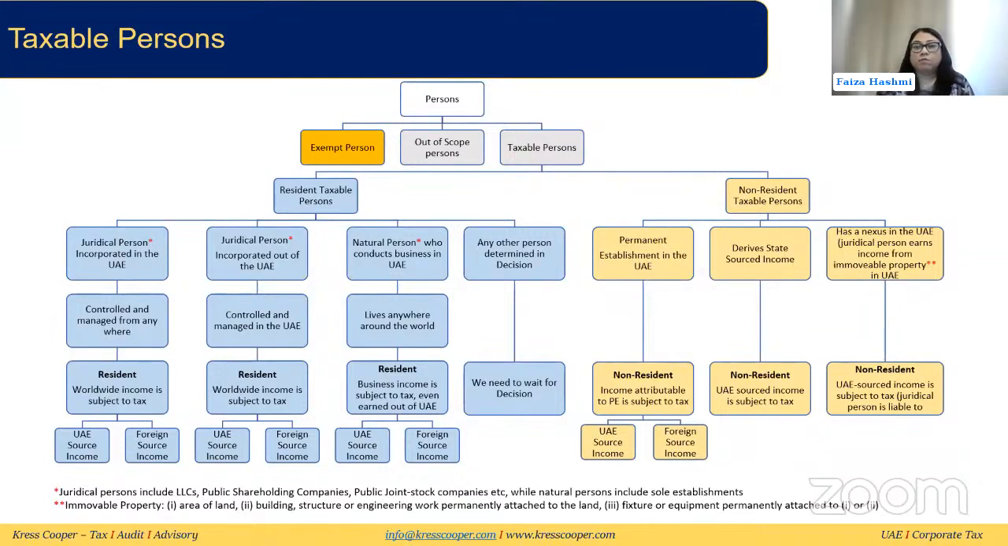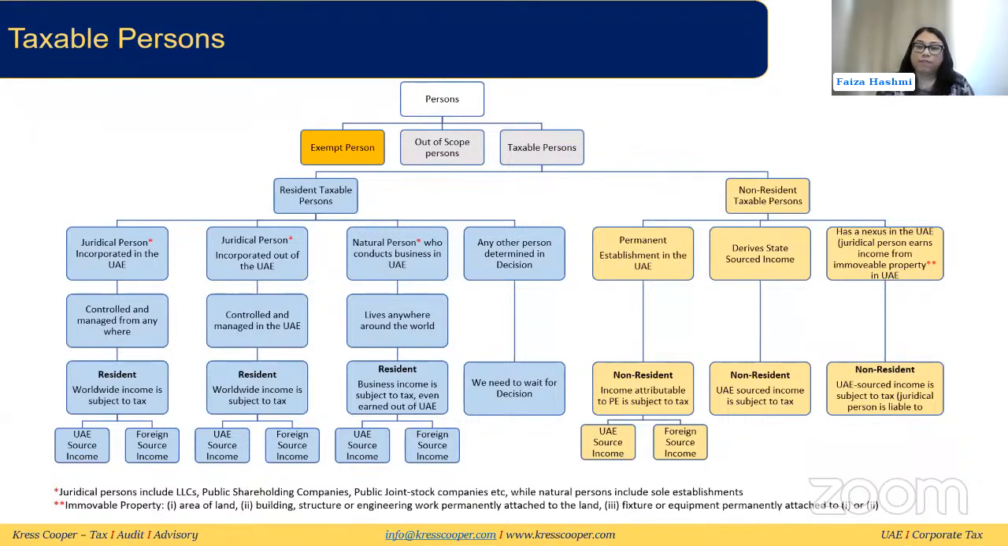The non-resident taxable person, like we discussed, a non-resident who does not have a PE in the UAE, who is not deriving UAE source income or does not have a nexus, is part of out of scope person. But those that do have a permanent establishment in the UAE will be considered as non-resident taxable person, and any income attributable to that PE here in the UAE, both the UAE source income and foreign source income, will be subject to tax here in the UAE.